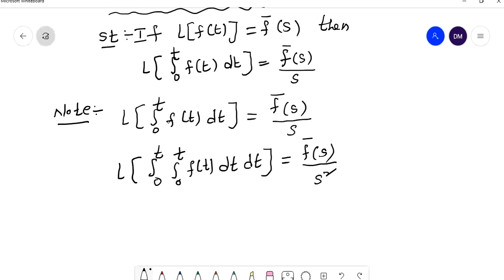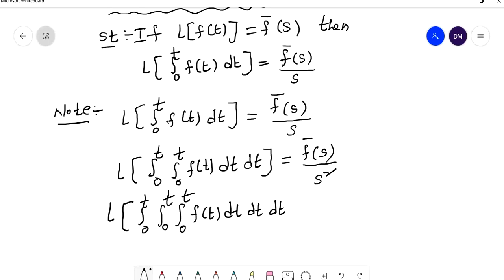Similarly, if you have the triple integral, Laplace transform of the triple integral 0 to t f of t dt is equal to f bar of s by s cubed in the denominator.